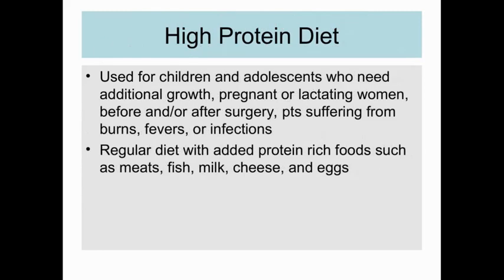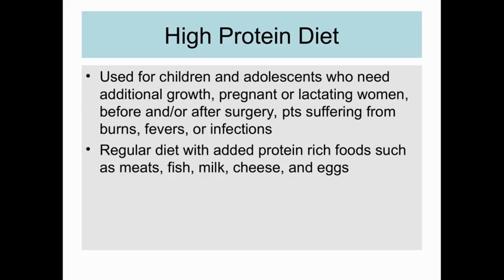Now we move on to the high protein diet. High protein diets are used for children and adolescents who need additional growth, pregnant or lactating women, people before and after surgery, and patients suffering from burns, fevers, or infection, because as discussed already, they are having a catabolic reaction in their body.